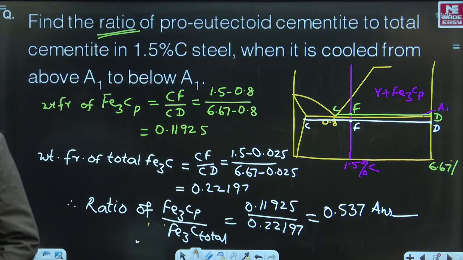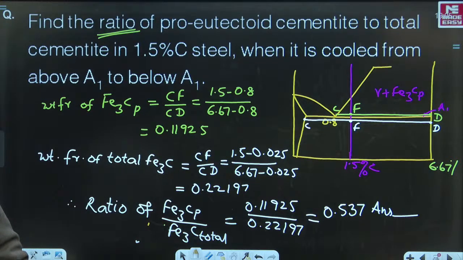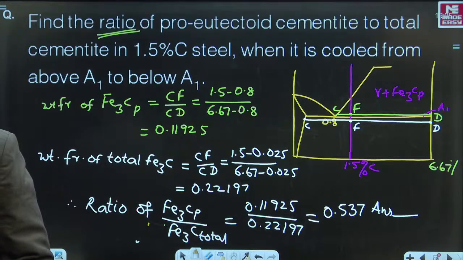Let us see. Wow, good. Aman Gupta, very good. Priyansh Raj, fantastic. Abhishek Kumar, Rajanish, Abhay Kumar, you have given me only one answer. Priyansh Raj, 0.119 is only the pro-eutectoid cementite. You have to give me the ratio.